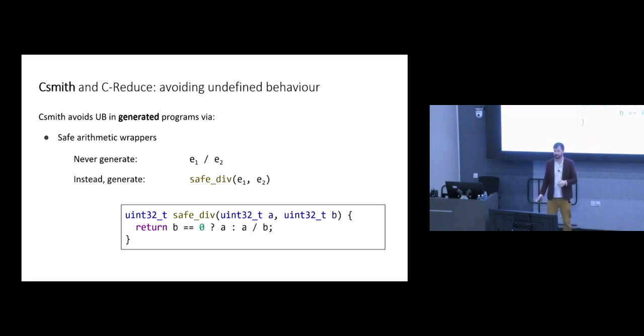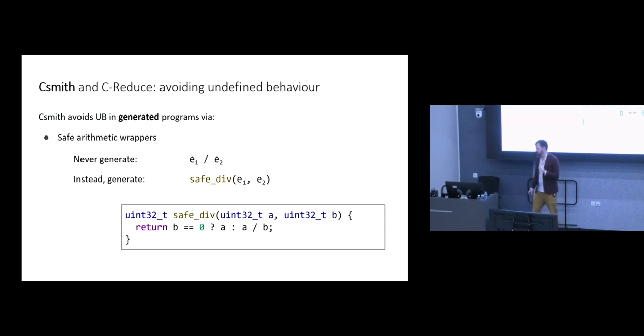Yeah? I just have a question about the notion of a program being UB-free. Does that mean that the program doesn't produce anything that is undefined under any input? That's a good question. So the question was, is a program free from undefined behavior if there does not exist an input that would trigger undefined behavior? Or rather, is this defined on an input-by-input basis? It's defined on an input-by-input basis.